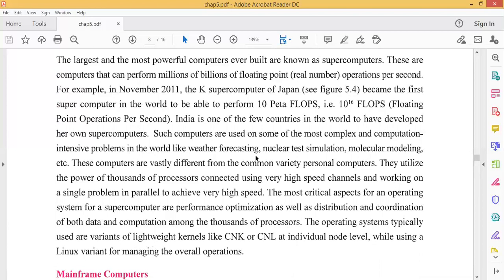You must remember only 2 to 3 lines. The largest and the most powerful computers ever built are known as supercomputers. India is a country which has its own supercomputer.